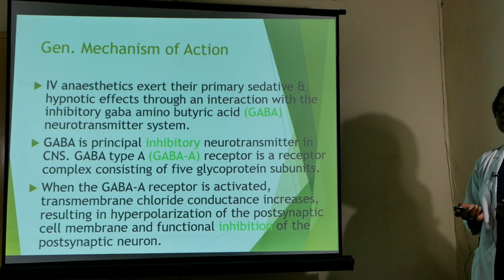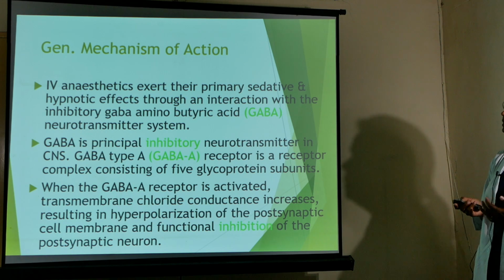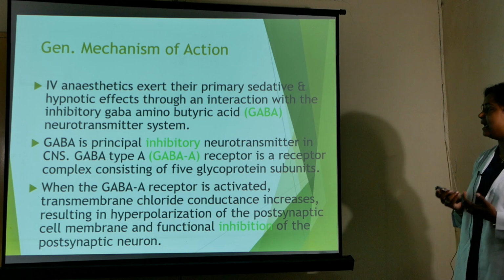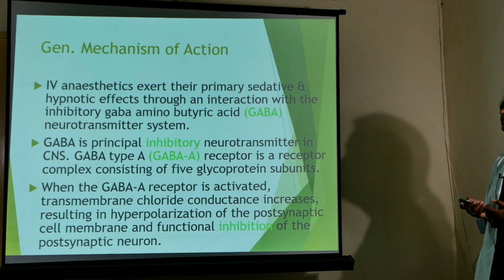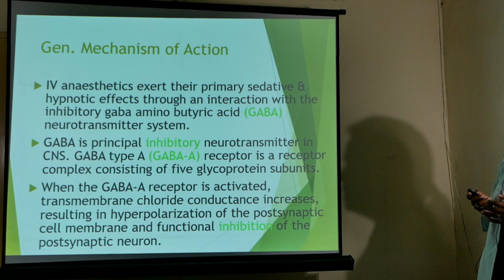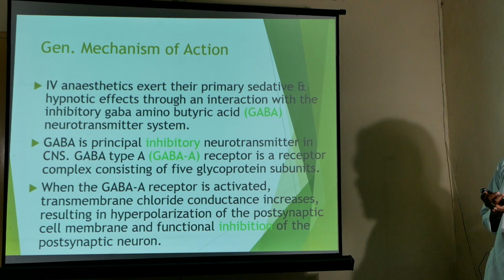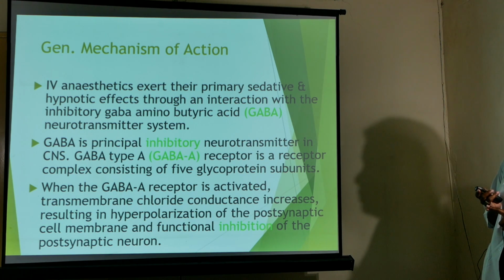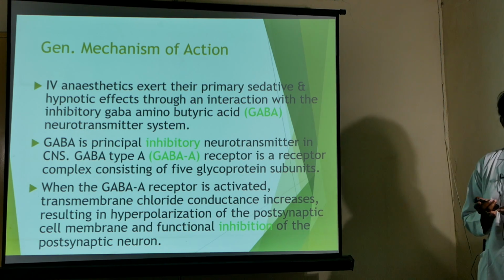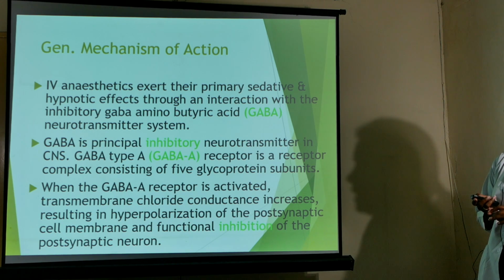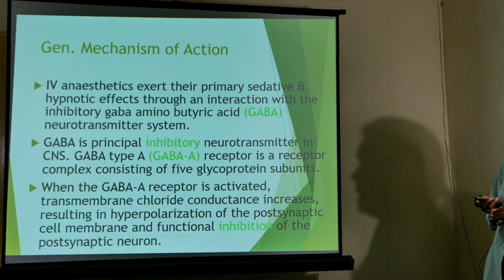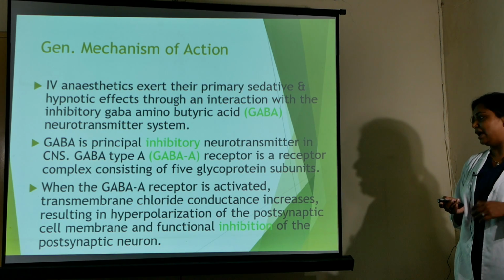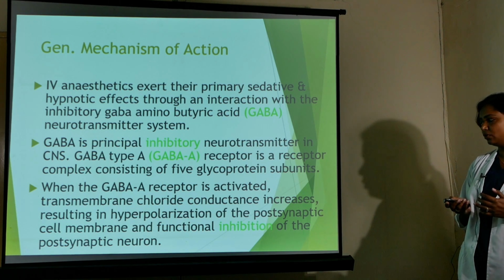So what is the general mechanism of action? What do IV anesthetics do to cause sedation, to cause hypnosis? What does it actually do? They interact with the inhibitory gamma-aminobutyric acid neurotransmitter system. GABA is the principal inhibitory neurotransmitter in the CNS. The GABA type A receptor is a receptor complex consisting of 5 glycoprotein subunits. When the GABA A receptor is activated, transmembrane chloride conductance increases, resulting in hyperpolarization of the postsynaptic cell membrane and functional inhibition of the postsynaptic neuron.